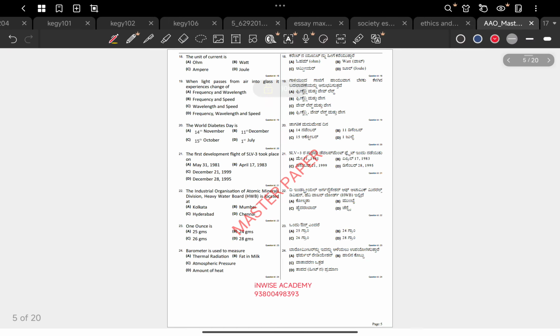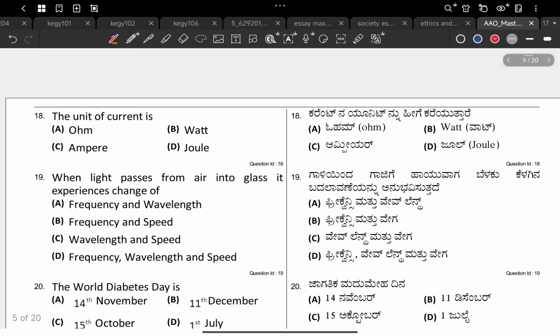Moving on to the next question. This is a basic question again. The unit of current is known, there is no need of explanation. The unit of current is ampere, and ohm is for resistance, watt is for power, joule is for energy. And 19th: when light passes from air into glass it experiences a change of A, frequency and wavelength; B, frequency and speed; C, wavelength and speed; D, frequency, wavelength and speed.